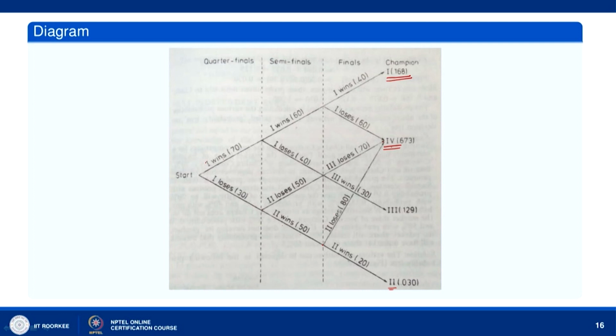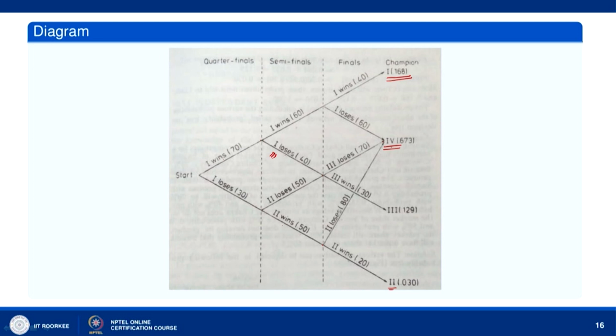Now, here if 1 wins, then he plays with player 2 in the semi-finals. If he loses, then 2 wins the semi-finals, then 2 plays player 4 in the finals. If 1 wins in the quarterfinals, then he plays with player 3 in the semi-finals.